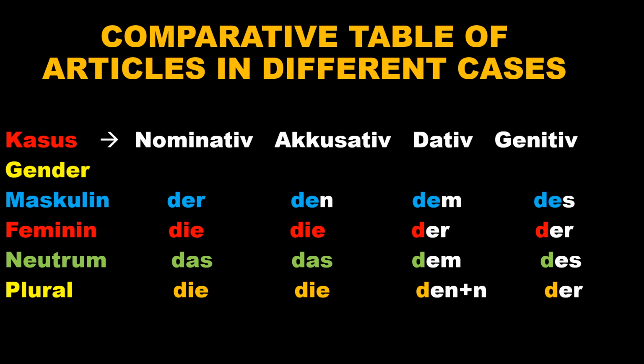I have given just the bestimmte article table. From here you can make your own table for the unbestimmte article and Negationsartikel. They will follow the same rules. It's easy to understand and easy to remember. Let's go ahead.